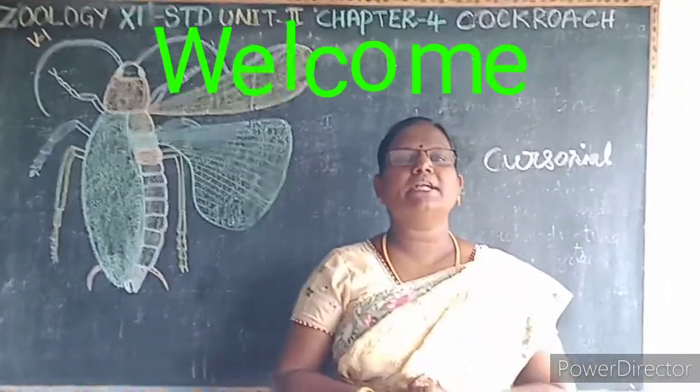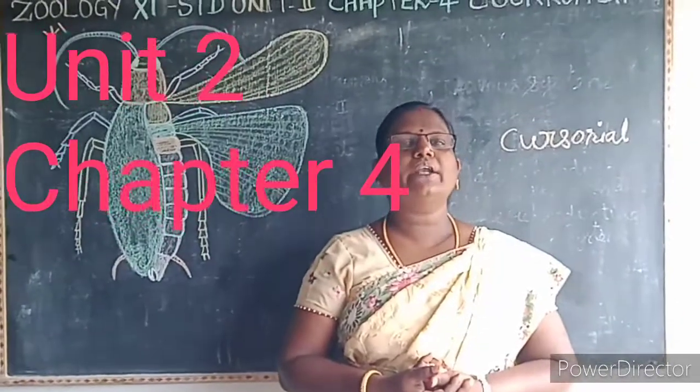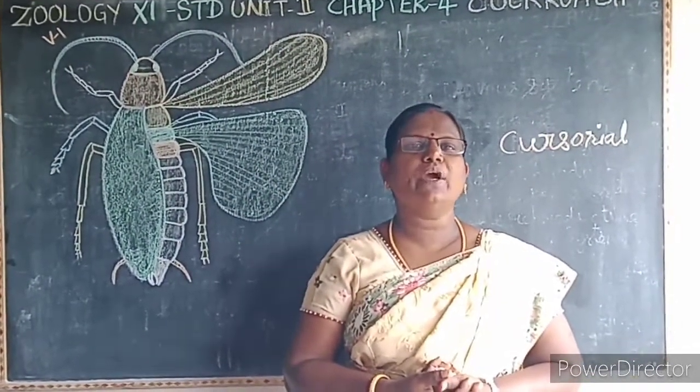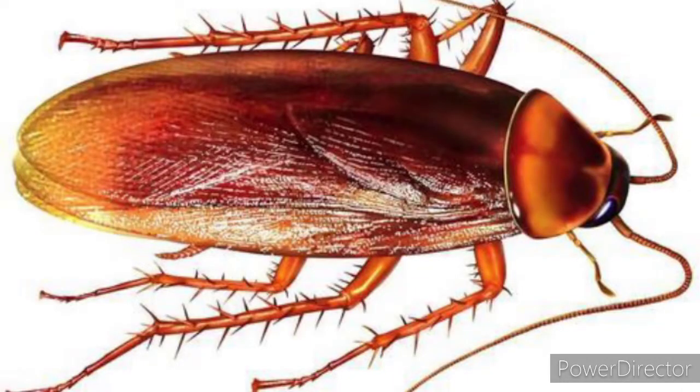Welcome to the 11th standard zoology class, unit 2, chapter 4, organ and organ system in animals. In this class we are going to learn about the cockroach. First we see the classification.